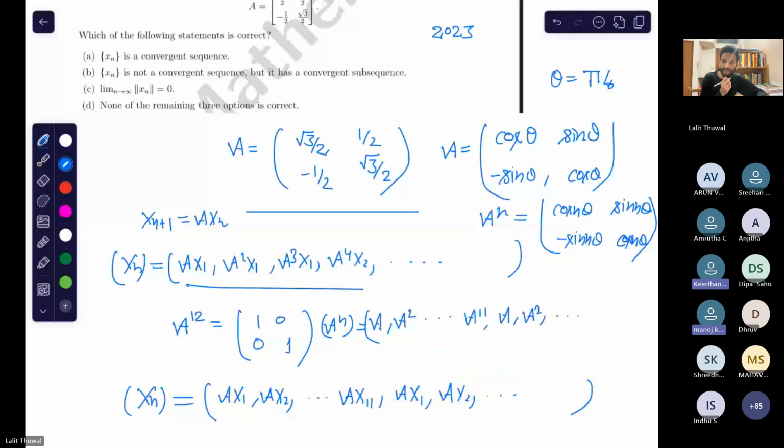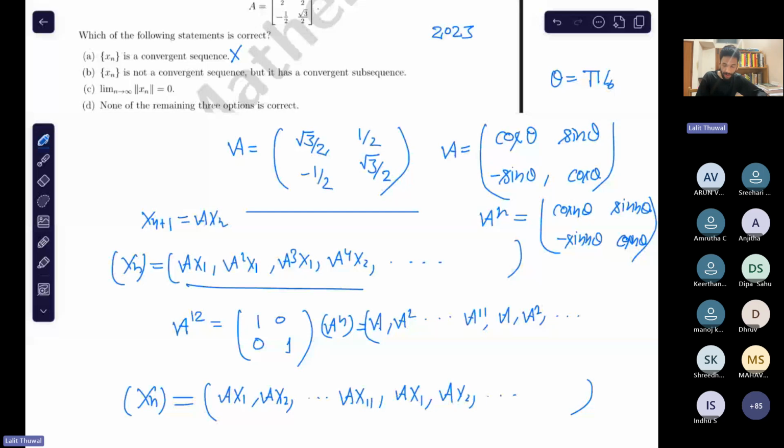So what do you think about the convergence now? It is not convergent because it has more than one limit point. It need not converge. So A is not true, so cut it. And C is also not true, right? It says that xn is convergent and has limit 0.